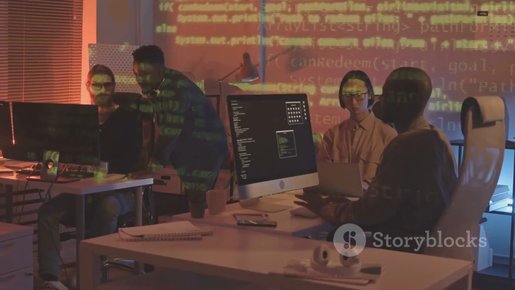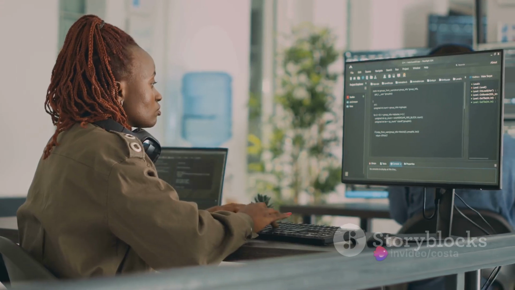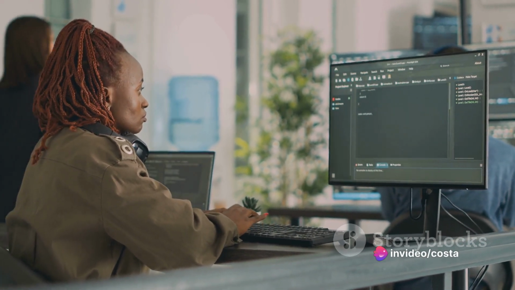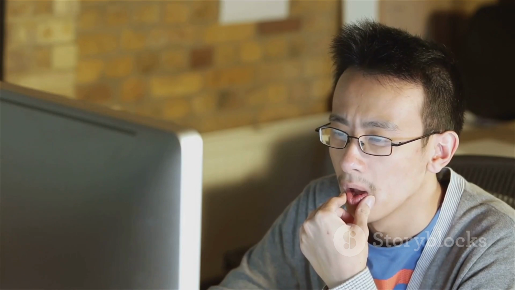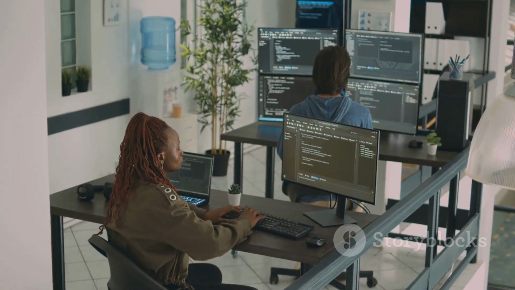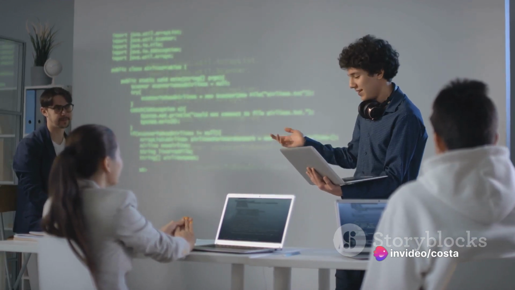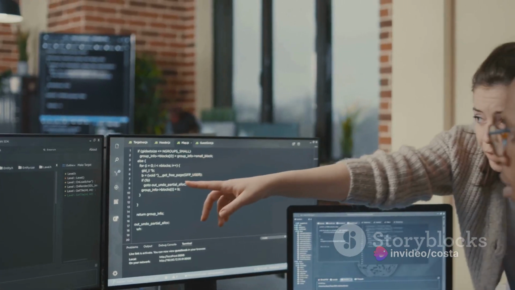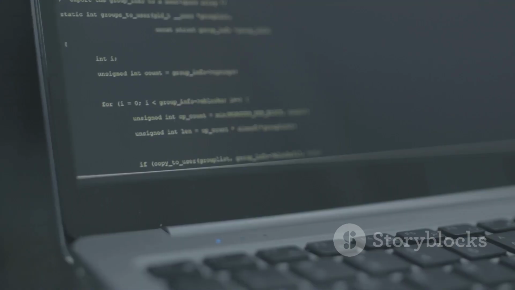We've also examined the intricate process of creating a program. It's not just about writing lines of code, but about understanding a problem, designing a solution, implementing it, testing, and refining. It's a journey of continual learning and problem solving. Finally, we've peeked into the world of coding. It's the craft of turning our plans into a language that computers can understand. It's a skill that takes time and patience, but it's also incredibly rewarding.